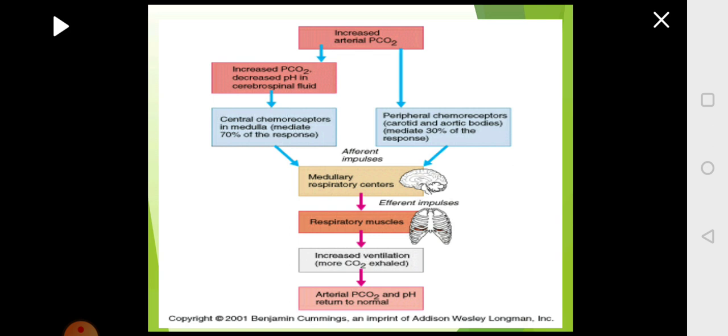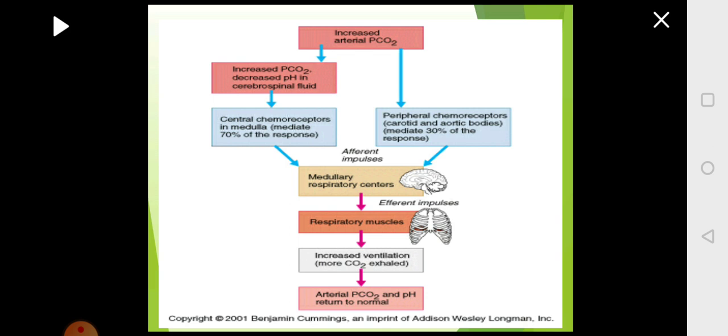That will be sensed by the central chemoreceptors which are present in the medulla region, which will in turn activate the medullary respiratory center, which acts on the respiratory muscle. In turn, the ventilation increases and carbon dioxide is expelled out. So both the peripheral and the central chemoreceptors are looking for any changes in the pressure of carbon dioxide and the pH, and that will be picked up and sent to the brain for the regulation of respiration.